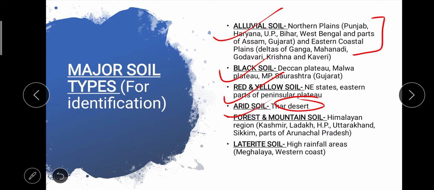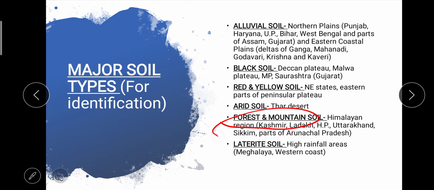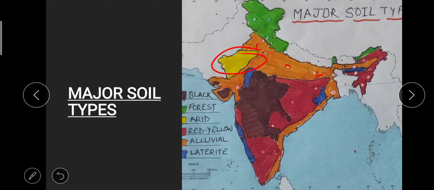Now next soil is your forest and mountain soil. This one, as its name is suggestive, it's mainly found in the mountainous areas, Himalayan mountains. Look at the map. Kashmir region, Ladakh region, right? Himachal Pradesh, Uttarakhand, Sikkim, and northern part, or you can say northwestern part of Arunachal Pradesh. All these areas are covered with mountain and forest soil.